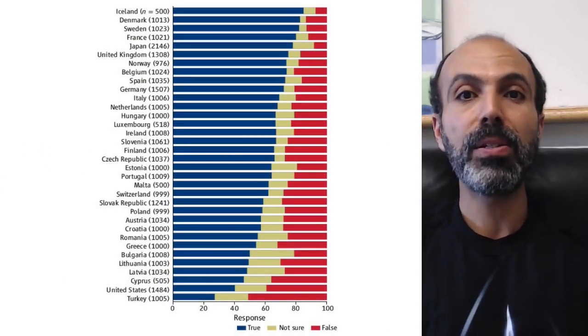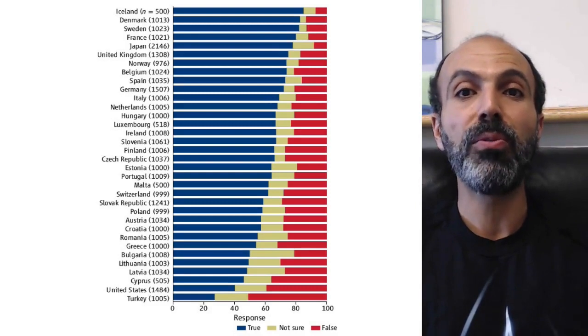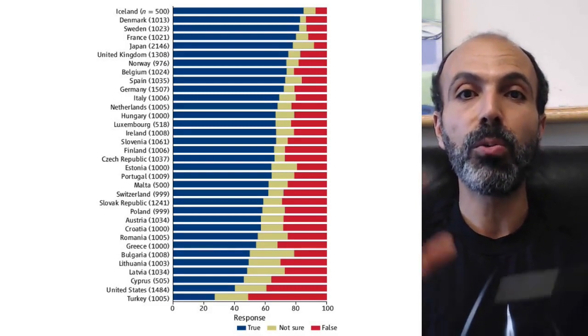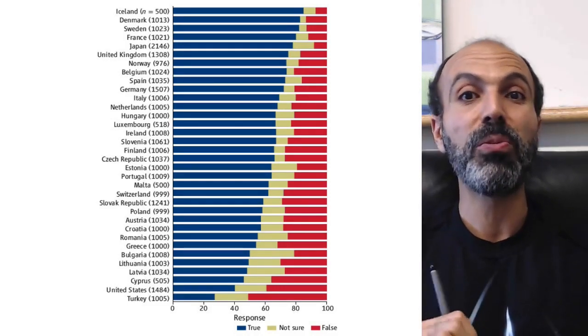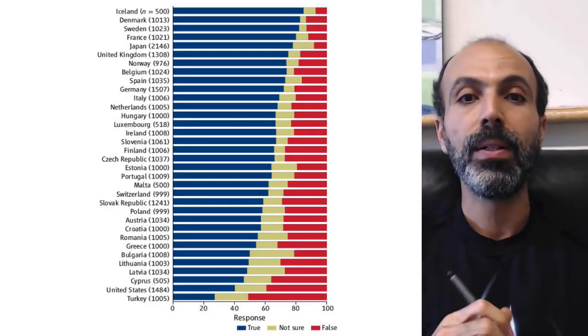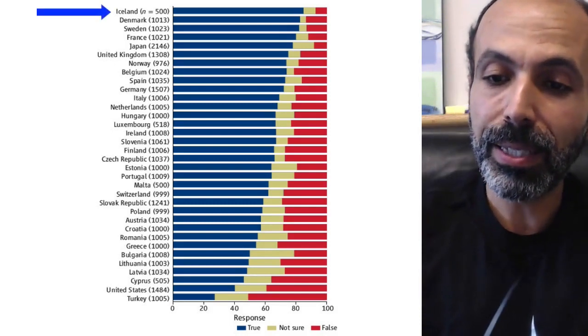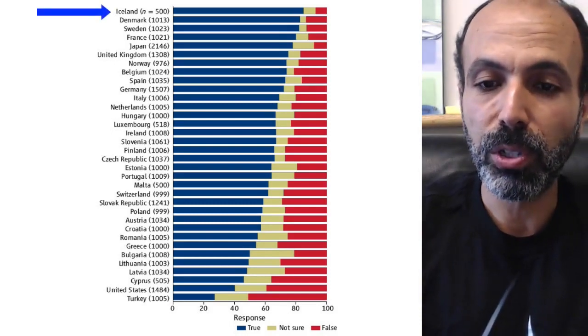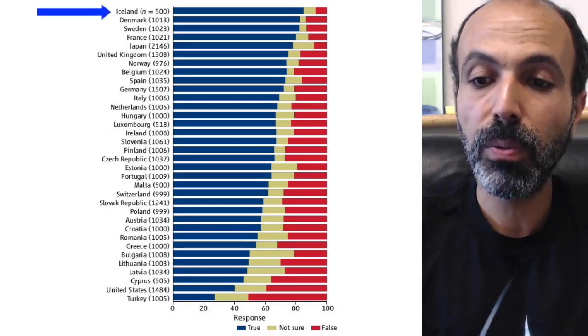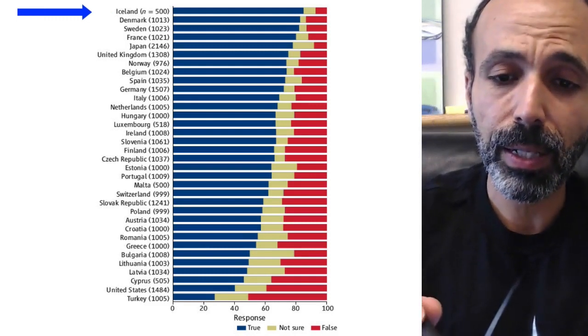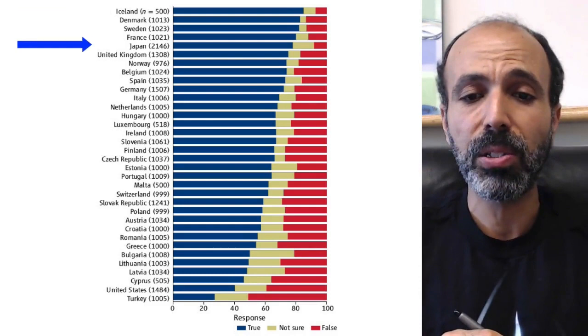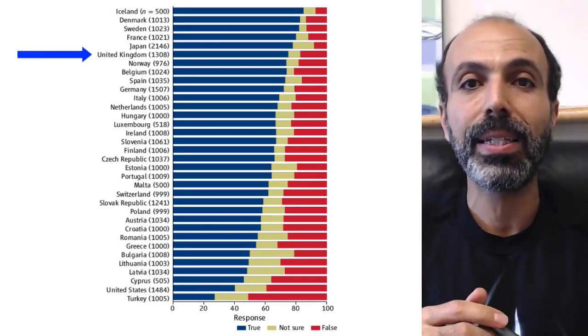The red bars indicate people who, when asked about the truth of evolution, said that evolution is, quote, false. The blue bars are people who, when asked about the truth of evolution, said evolution was true. So when you look at this, in Iceland, we have very high acceptance of evolution. About 80% say it's true, maybe 10% say it's false, and 10% are uncertain.